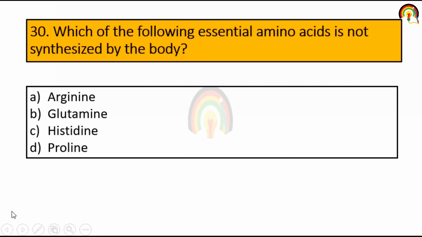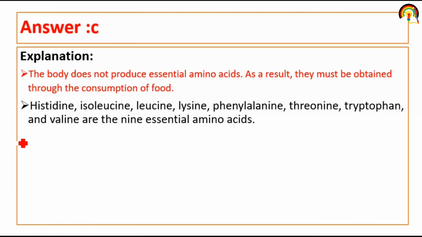Next one. Which of the following essential amino acid is not synthesized by the body? Essential amino acid means the body does not produce essential amino acid. These amino acid are essential by the consumption of food to our body.